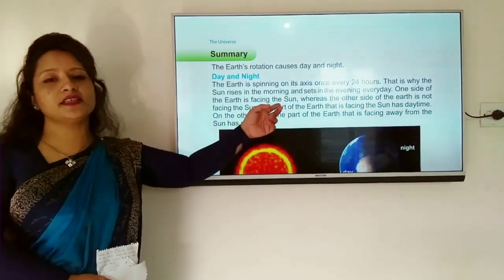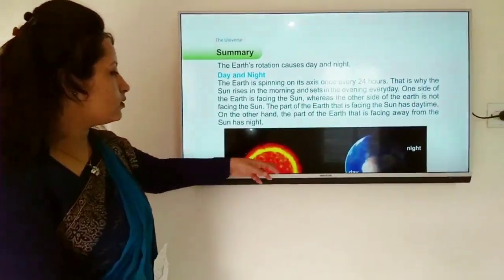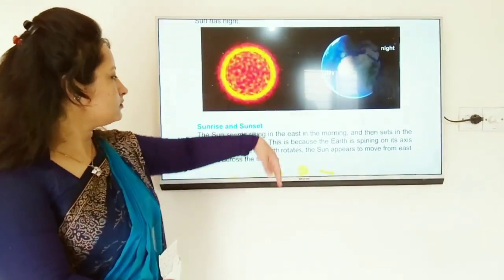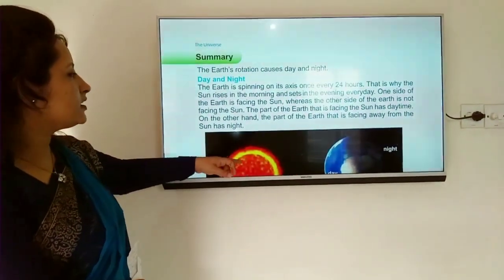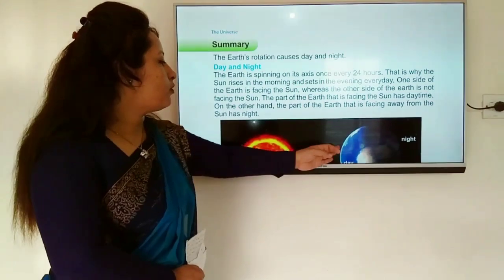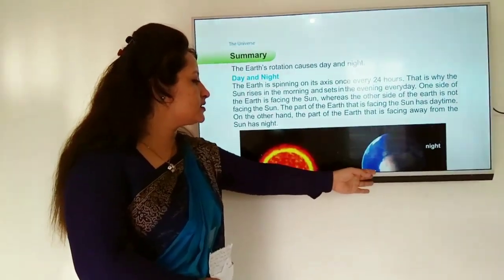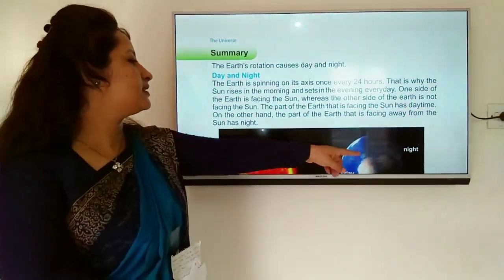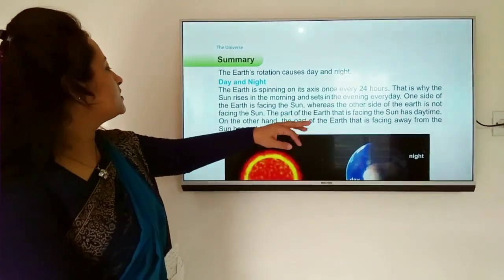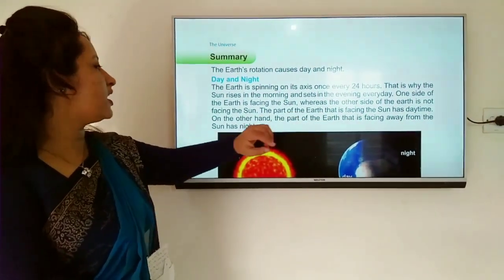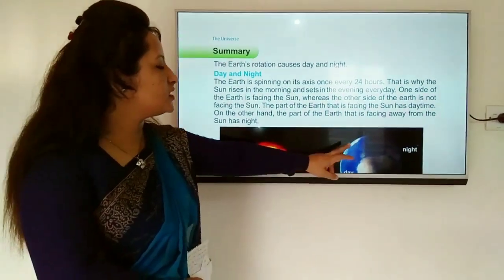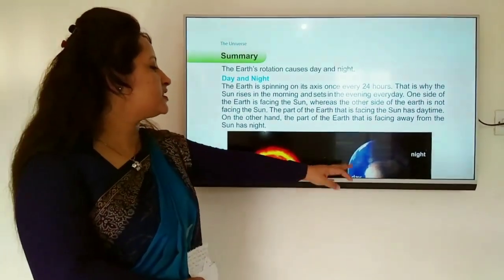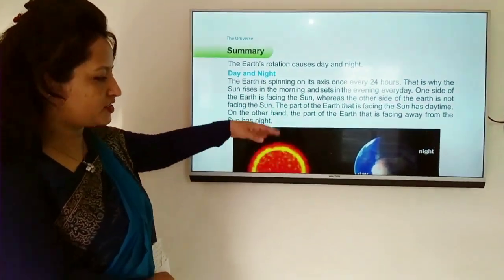One side of the Earth is facing the sun. Look at the picture. This side is day, and the other side, where it is facing away from the sun, has night. So the part of the Earth that is facing the sun has daytime, and the part facing away from the sun has night.